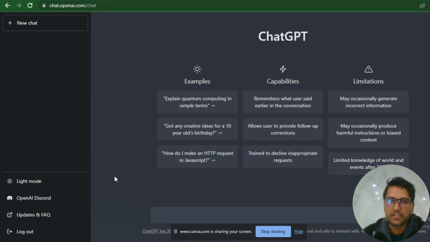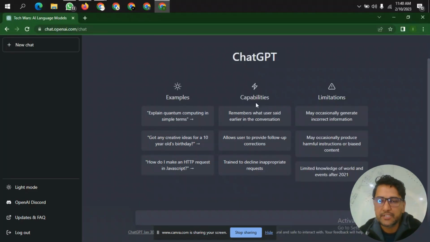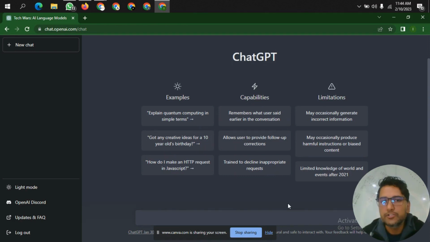But before that, we should know its history and what is going on between ChatGPT, Microsoft, Bing, and Google. When ChatGPT launched, it got millions of visitors in just a few days. So after a few days, Microsoft decided to buy some shares of OpenAI and use ChatGPT in their search engine, Bing. When Google saw that ChatGPT is changing the way people search for the information they want, they decided to come up with their own AI system. Recently, they launched their own AI system like ChatGPT, which is called Bard.